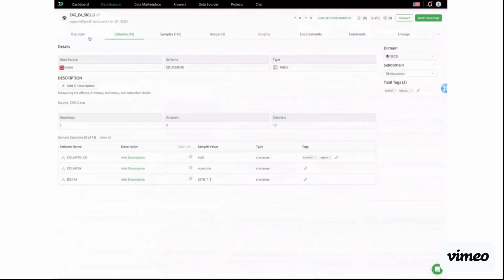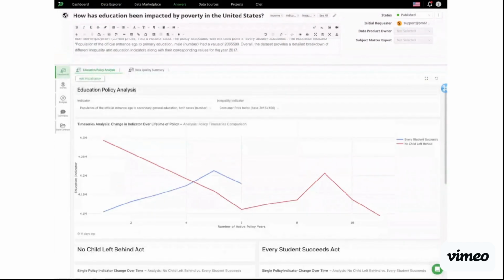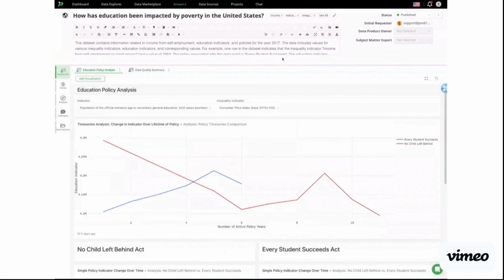You can add a description at the column level, you can add a description at the asset level, or even use our add AI description feature to integrate with an LLM that will populate it for you. As you can see on this dashboard, we also provide descriptions at the report level with an integration to pull that in from an LLM as well.